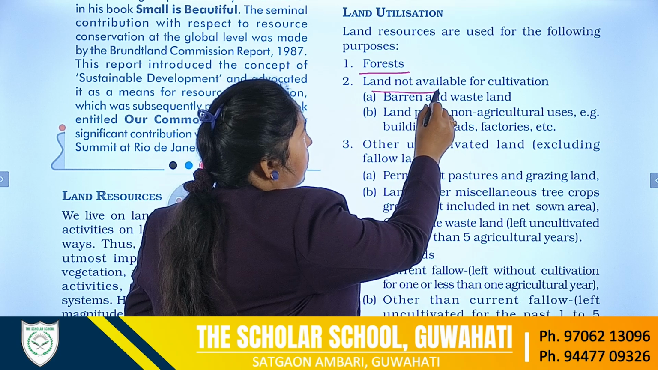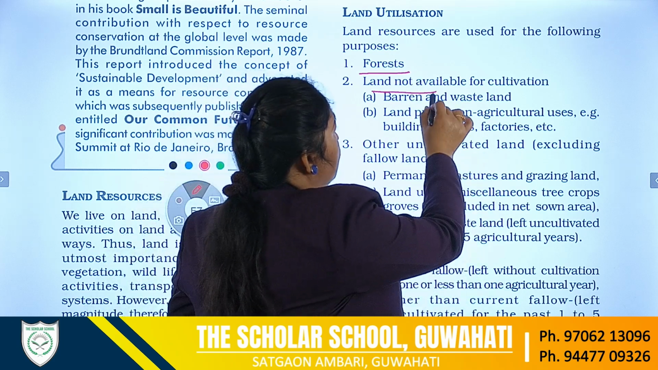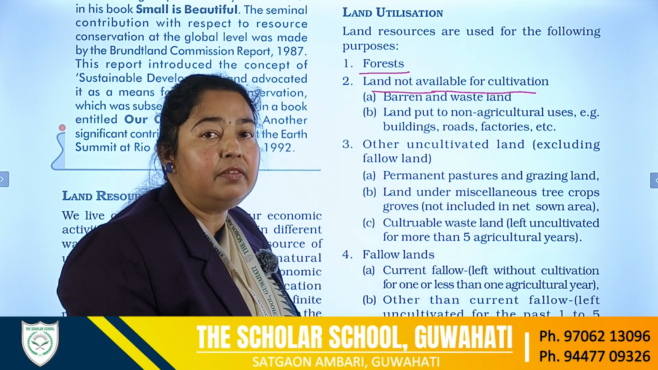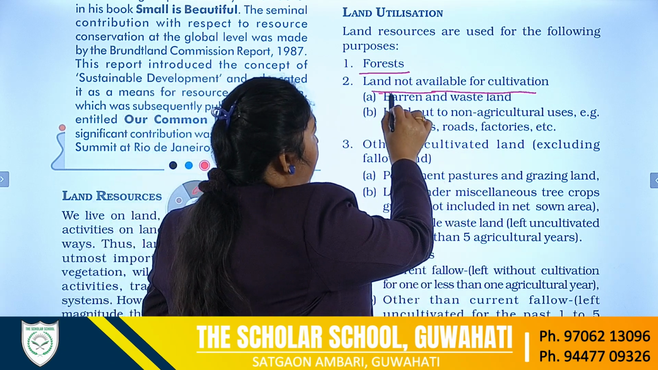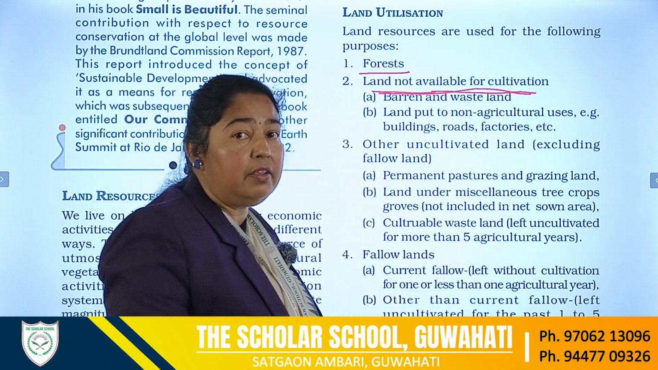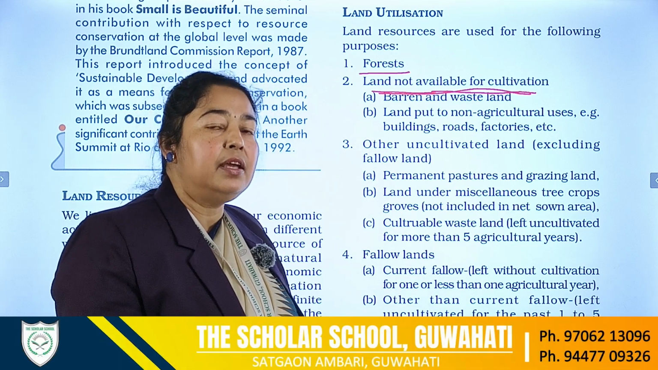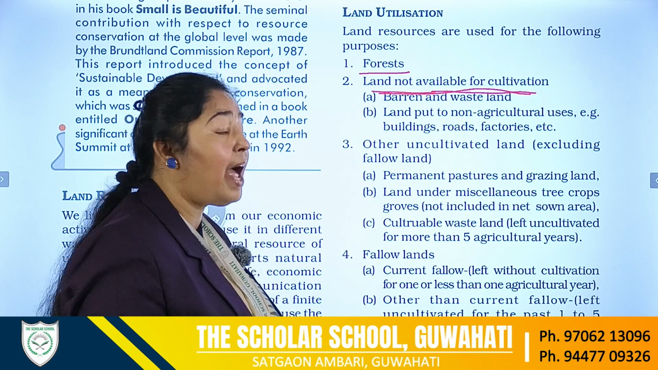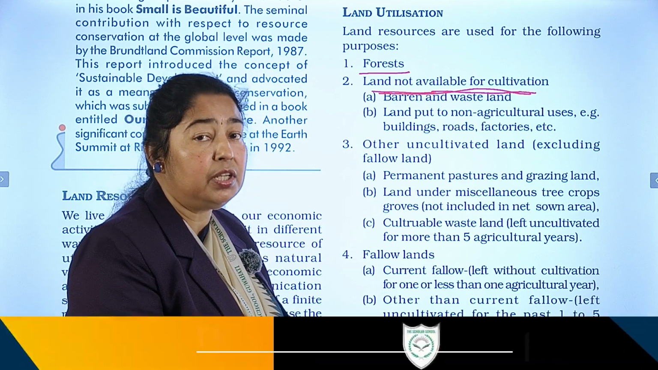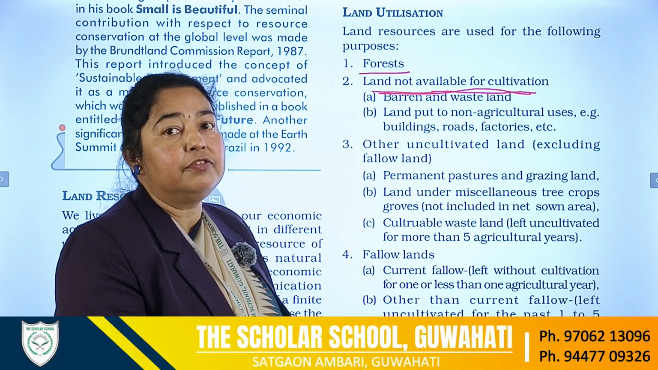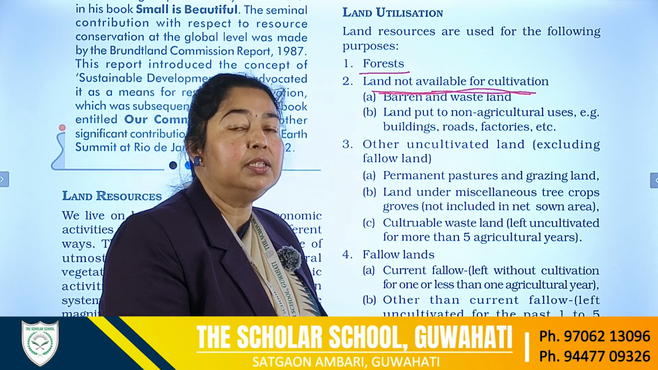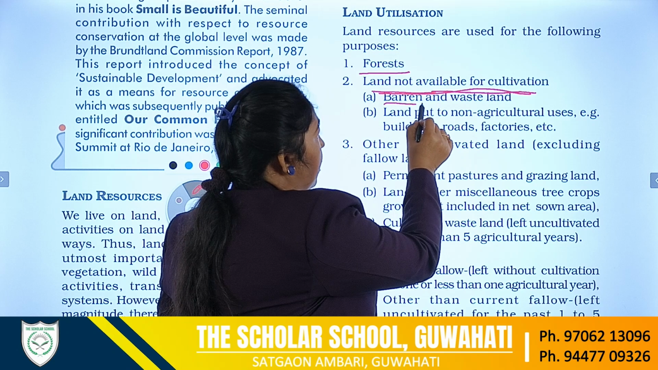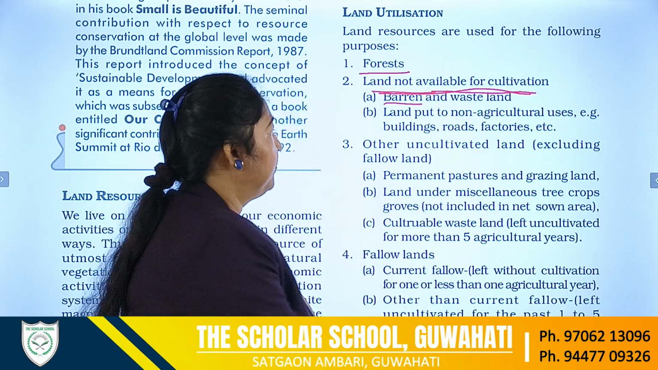Next, there is land which humans are not using for cultivation. So that is the land not available for cultivation. Why is there land which is not used for cultivation? Because that land is not suitable for cultivation. Maybe it is not fertile land with all the required elements that are needed. So these are the barren and the wasteland.